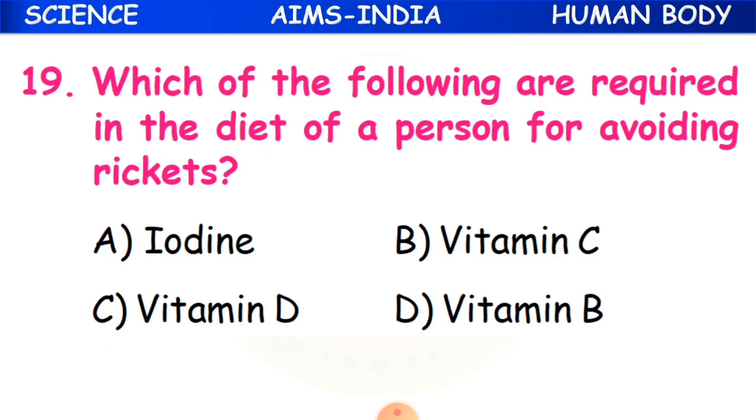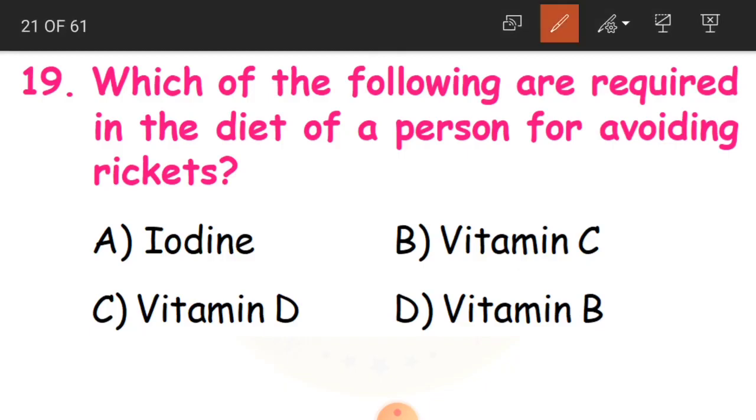19th question. Which of the following are required in the diet of a person for avoiding rickets? For avoiding rickets. Again, rickets is also one deficiency disease, children. So what nutrition values we have to take to avoid rickets? Either we have to take iodine, vitamin C, vitamin D or vitamin B. And the answer is vitamin D.